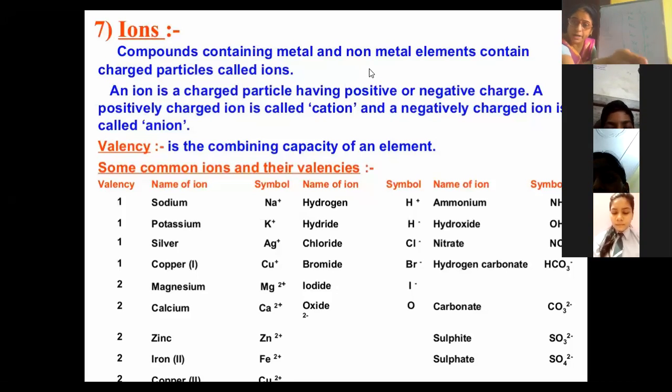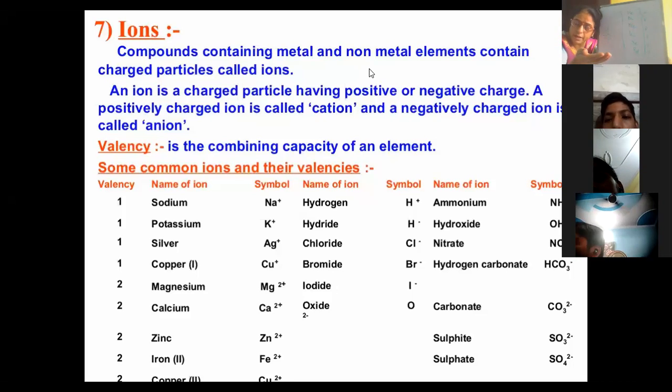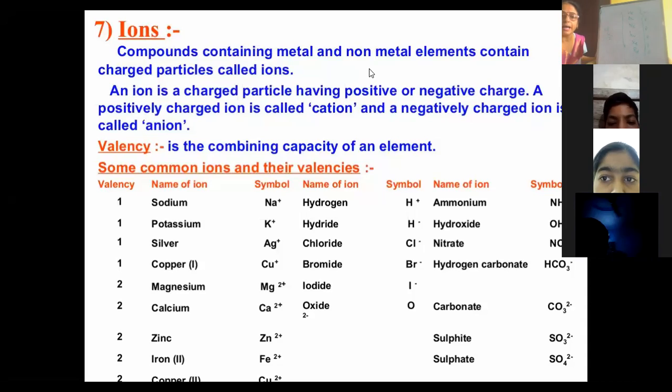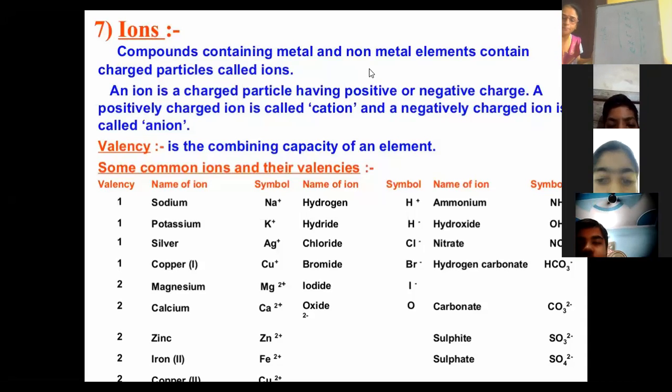They donate them to someone or accept from someone. Now, which atoms will donate and which atoms will accept, that we have to see. And once they donate or accept, what will happen to them?